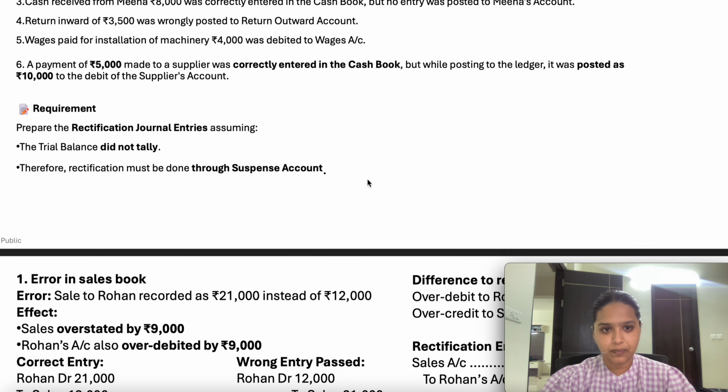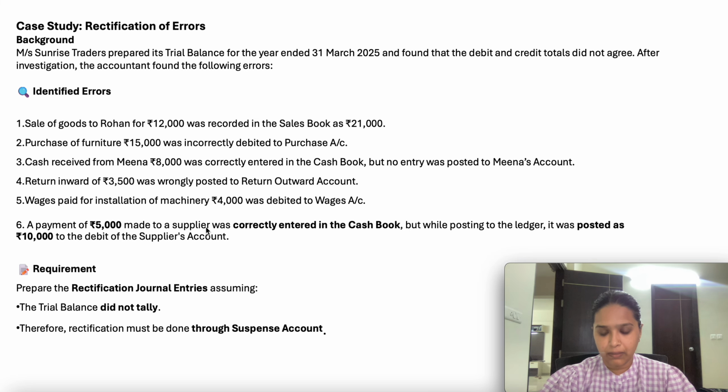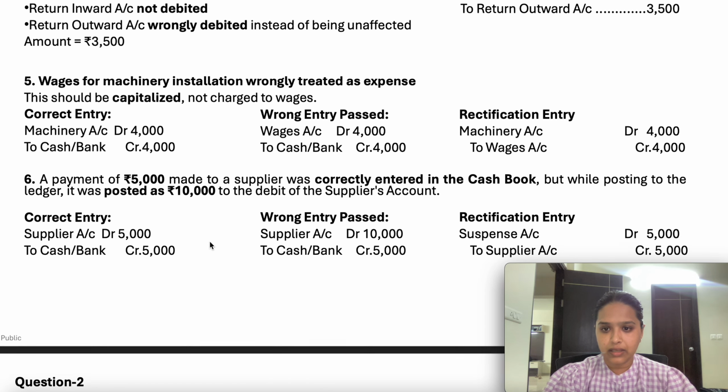A payment of 5,000 made to a supplier was correctly entered in the cash book. Okay, it means they have made a payment to the supplier which was correctly entered in the cash book, but while posting to the ledger it was posted as 10,000 to the debit of supplier account. It means what entry they have to post, because they are making a payment, supplier account debit to cash by 5,000, but what have they posted? Supplier account debit to cash, supplier account 10,000 and cash book 5,000. It means additionally 5,000 they have recorded in the supplier account which they have to reverse back. So what entry they will post? Suspense account debit 5,000 to supplier account 5,000. Okay.